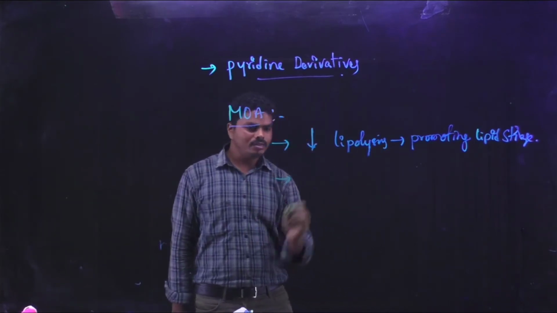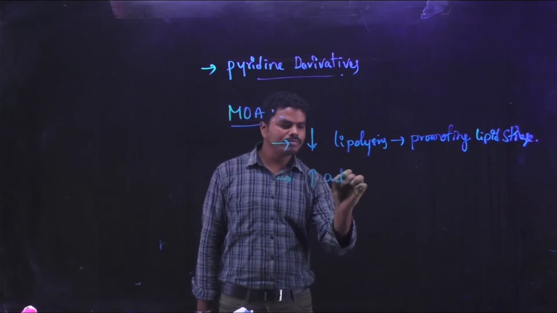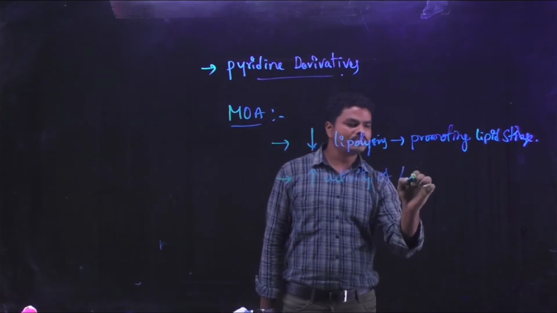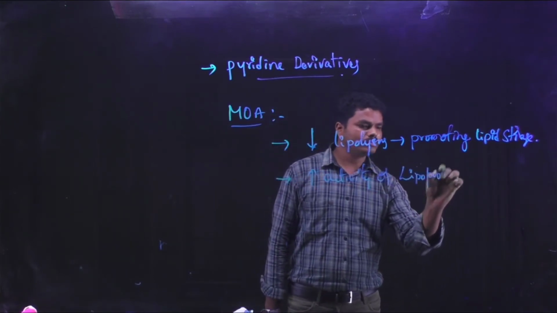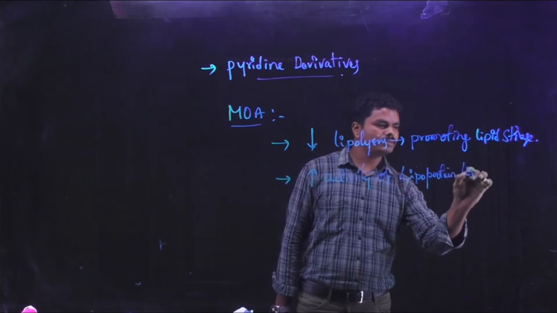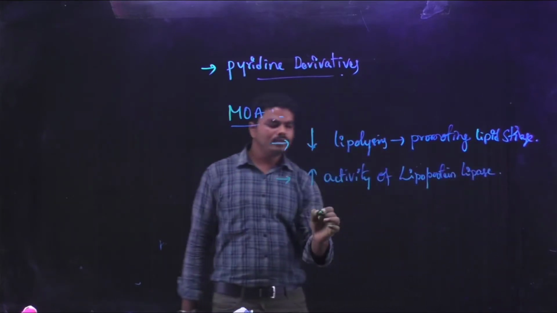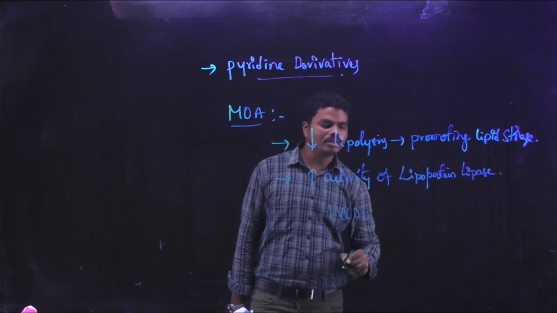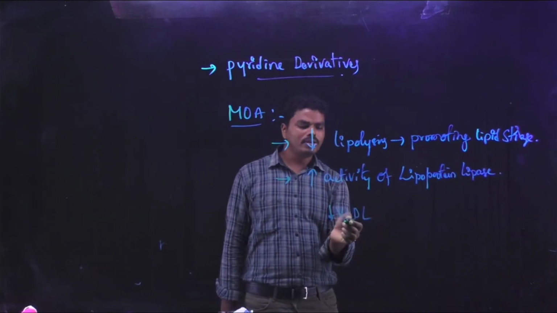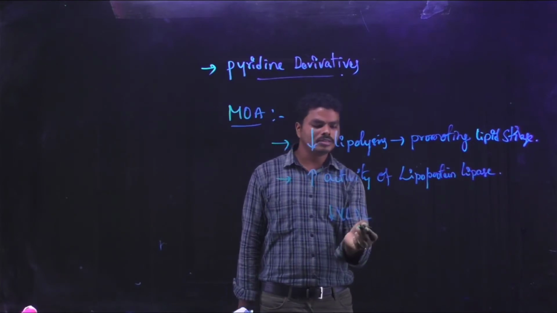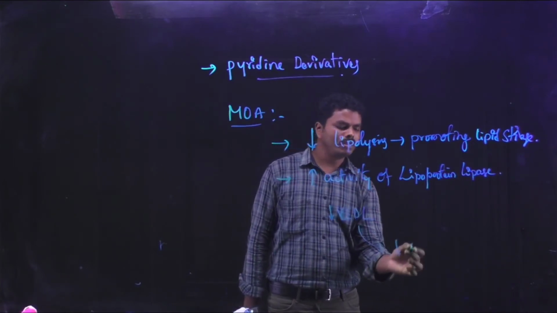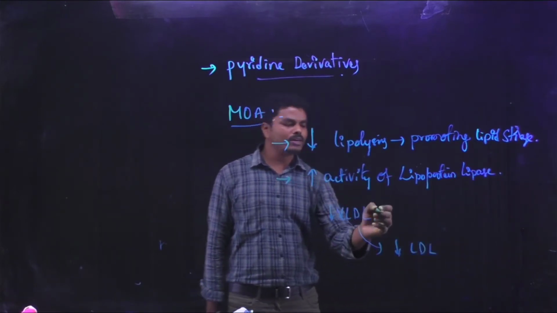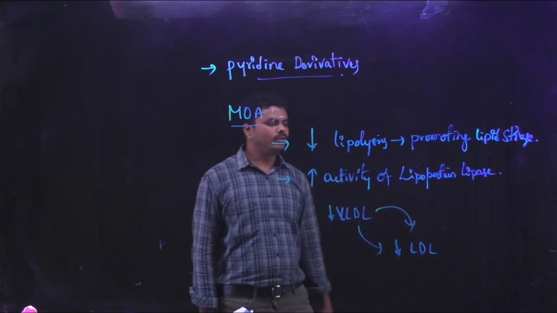And second, they can increase the activity of lipoprotein lipase, thereby decreasing the levels of VLDL, that means very low density lipoproteins. When VLDL is decreased, it ultimately decreases the low density lipoprotein, since VLDL is the precursor for the production of LDL.